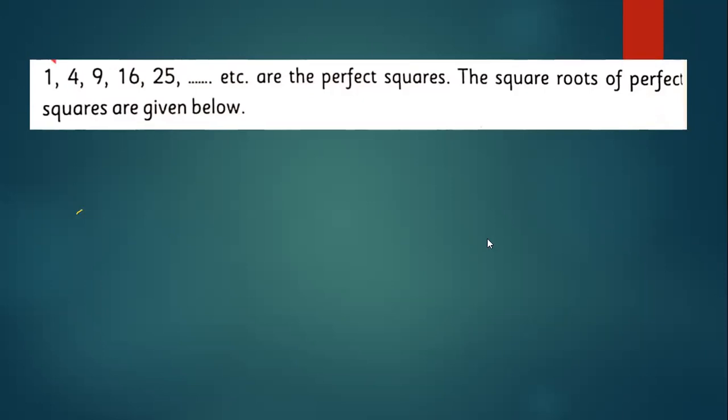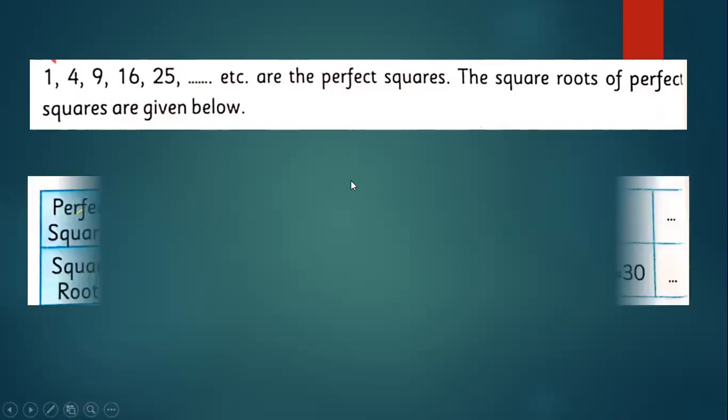Is 100 a perfect square or not? It is. 10 tens are exactly 100. And can you tell me the next one after 100 which will be a perfect square? Sir, 121. Yes, 121 is the square of 11. Good. I think you got it.